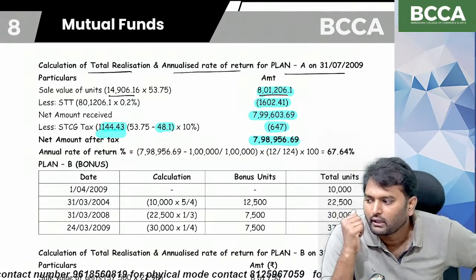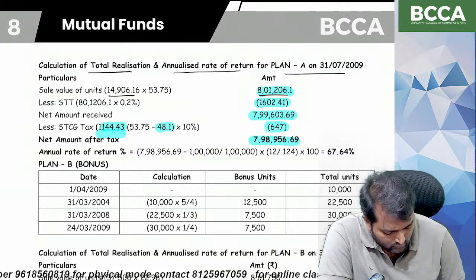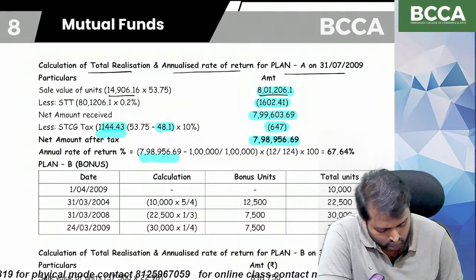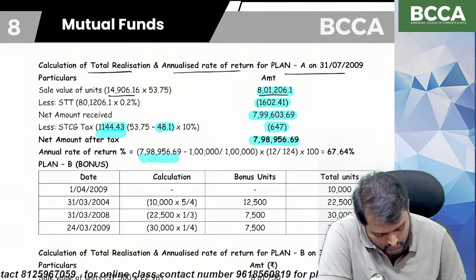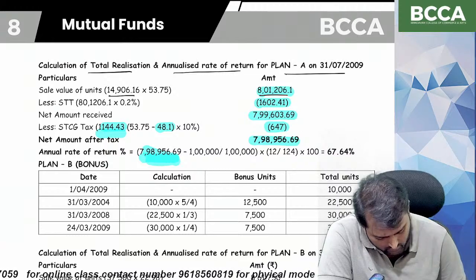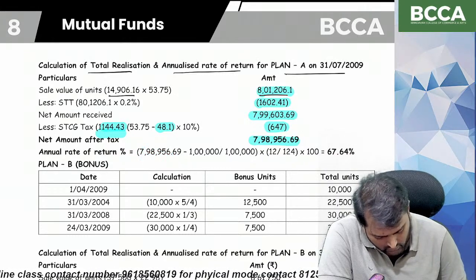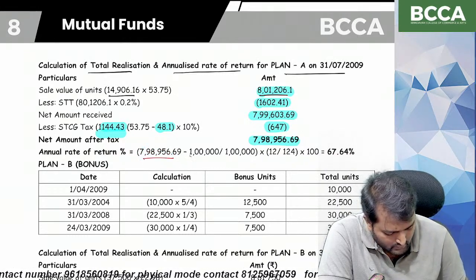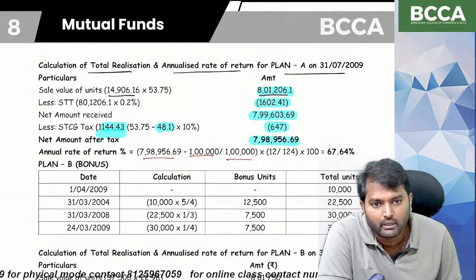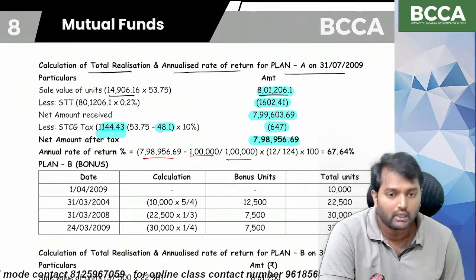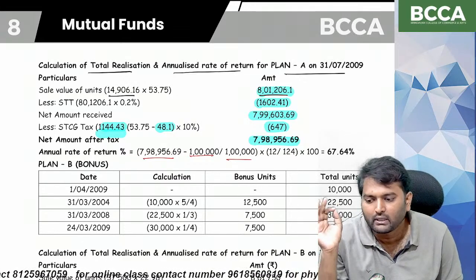So how do we get rate of return? Investment at the end minus investment at the beginning divided by investment at the beginning. Then you will get holding period return.